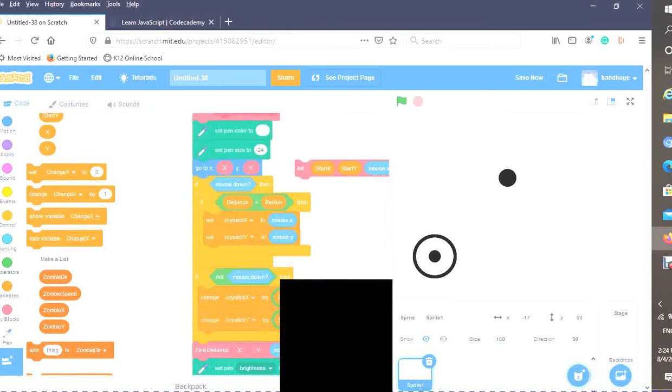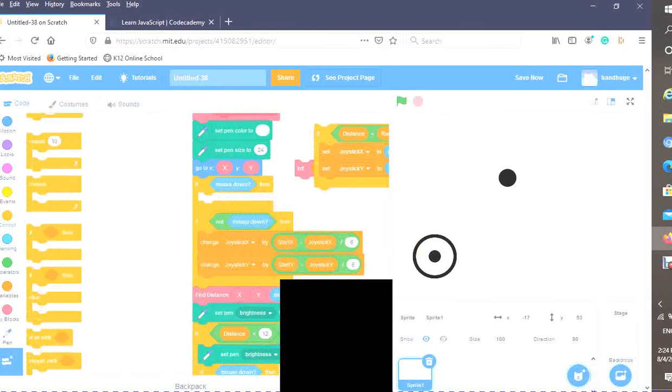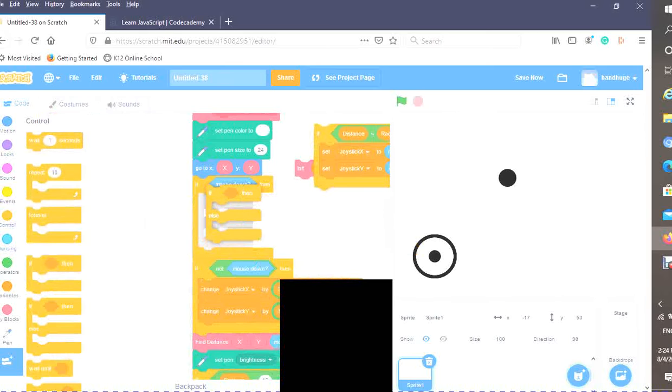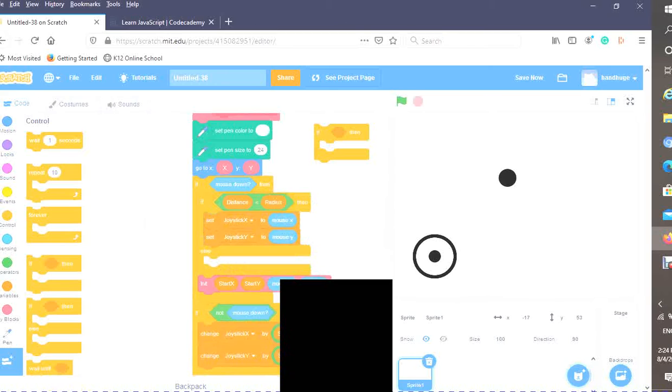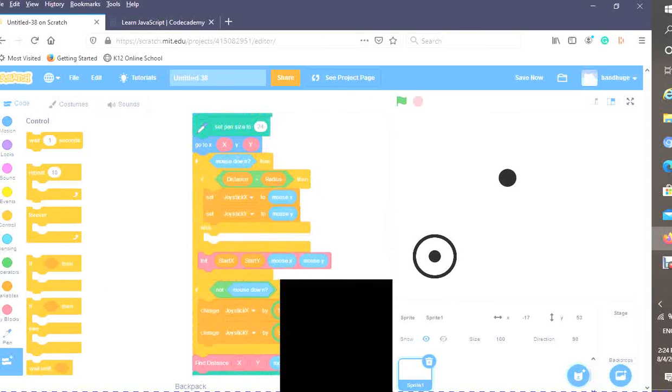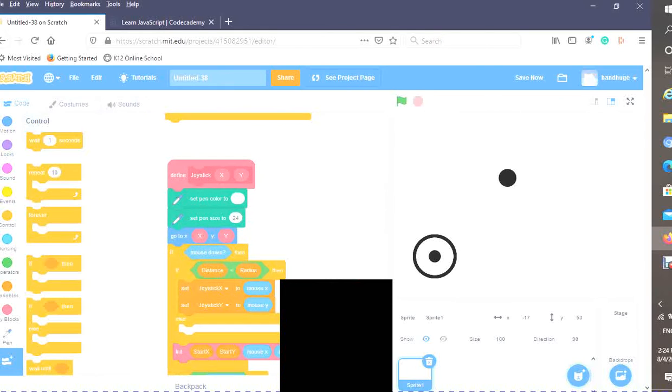Anyways, I'm going to change the if distance is less than radius to an if then else. So I'm going to drag these in like that. Now we just need to put something in the else.